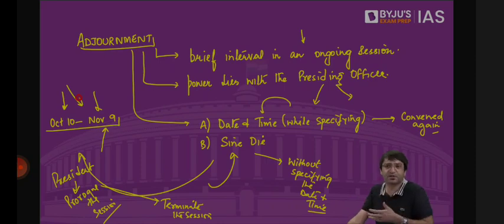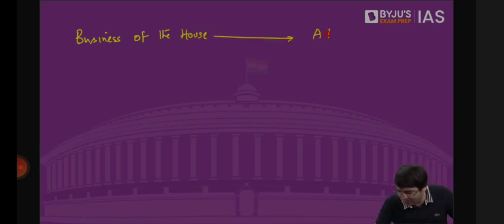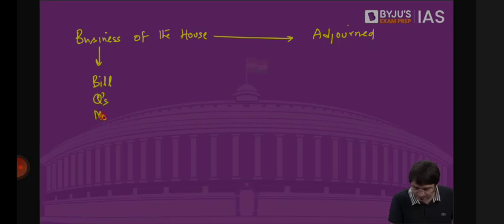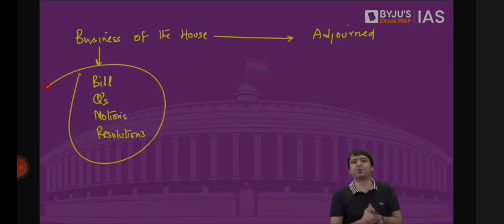So what will happen to the business of the house when the house is adjourned? And what is this business? Business maybe there are bills, there are questions, there are motions, there are resolutions. There may be a bill pending in the Parliament. There may be a question which has been asked by the member to a minister. There may be a motion, there may be a resolution, and we will discuss later what is the difference between motion and a resolution. But long story short, this is the business of the house. What will happen to this business when the house is adjourned? Nothing.